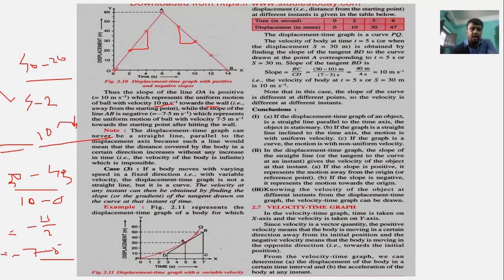There is a third case also. Note 1: the displacement-time graph can never be a straight line parallel to the displacement axis, because such a line would mean that the distance covered by the body in a certain direction increases without any increase in time. How can we obtain this graph?